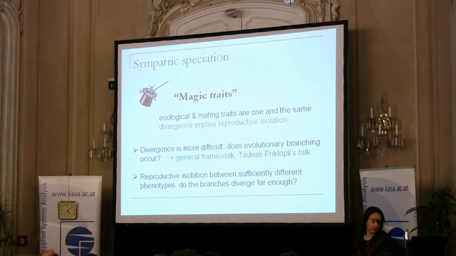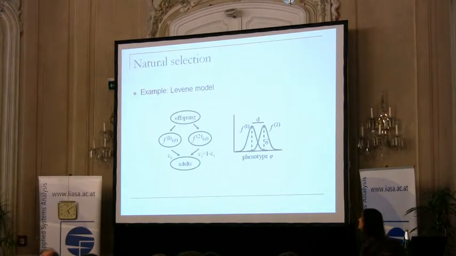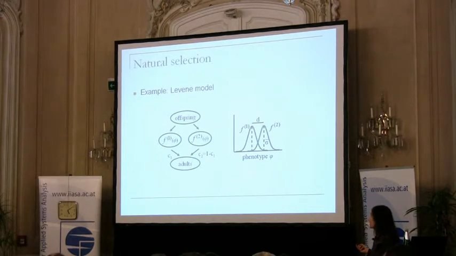And therefore, I have to resort to an example, which is going to be the Levene model. Again, something everybody knows. So we are assuming that there are two contrasting habitats. The offspring are randomly assigned to one or to the other habitat. There is a continuous phenotype or trait. This is the magic trait, such that the optimal phenotype in habitat 1 and in habitat 2 are different. After selection, we assume that fecundity is high enough that both habitats are saturated, and eventually a fixed fraction of the adult population comes from the first habitat and the rest comes from the second habitat.